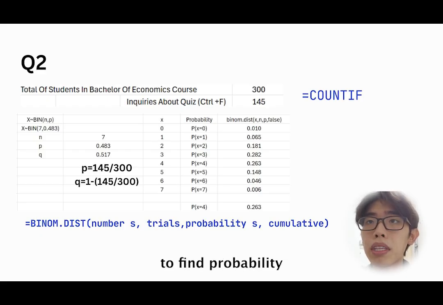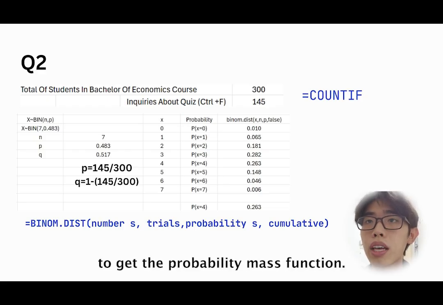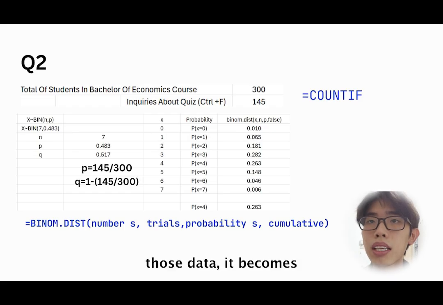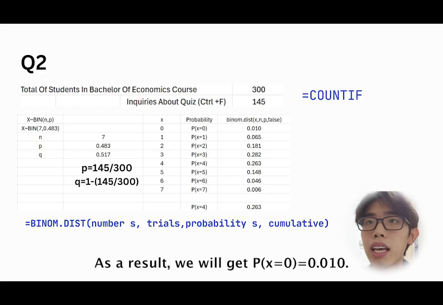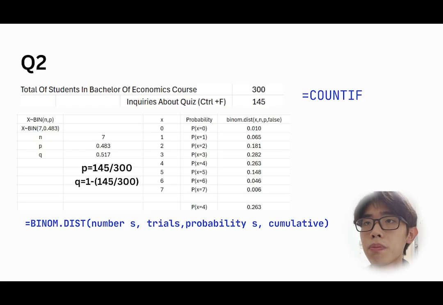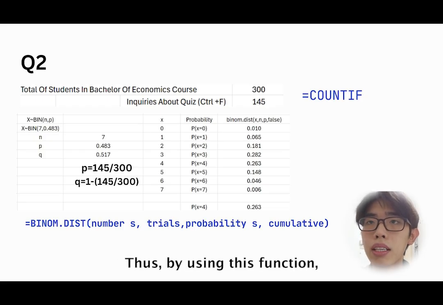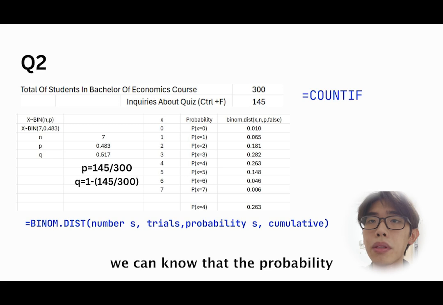For example, to find the probability when x is equal to 0, which is P(X = 0), we insert BINOM.DIST with x, n, p, and false. X is the number of successes in trials, which is 0. N is equal to 7, p is equal to 0.483, and false is used to get the probability mass function. After we insert those data, it becomes BINOM.DIST(0,7,0.483,FALSE). As a result, we will get P(X = 0) equal to 0.010. Then we repeat it until P(X = 7). Thus, by using this function, we can know that the probability that exactly 4 of the students will inquire about the quiz is